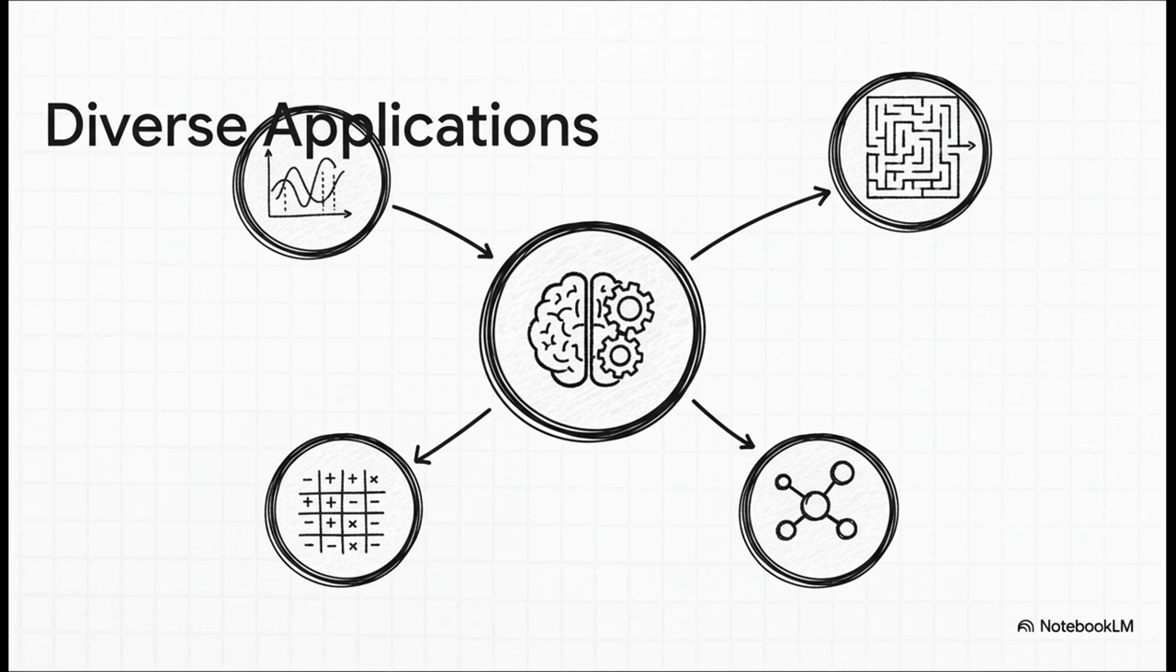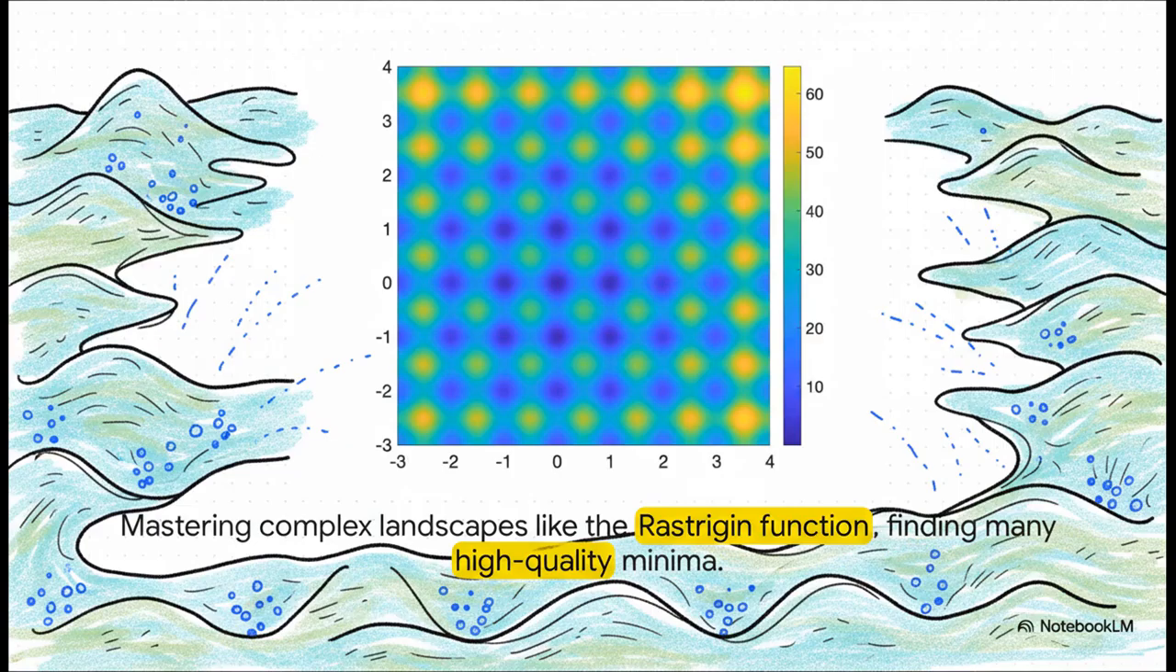It's wild. For instance, check this out. This is a classic optimization nightmare called the Rastrigin function. See all those little dips? Each one is a trap where a normal algorithm could get stuck forever. But this method doesn't just find one way out. It finds a whole collection of different, really good solutions scattered all across the landscape.